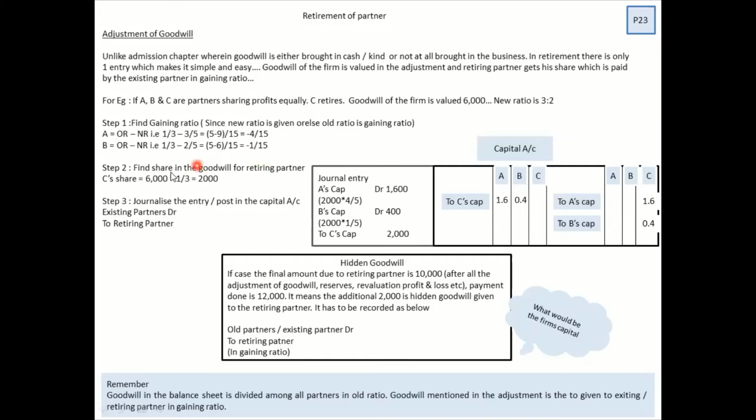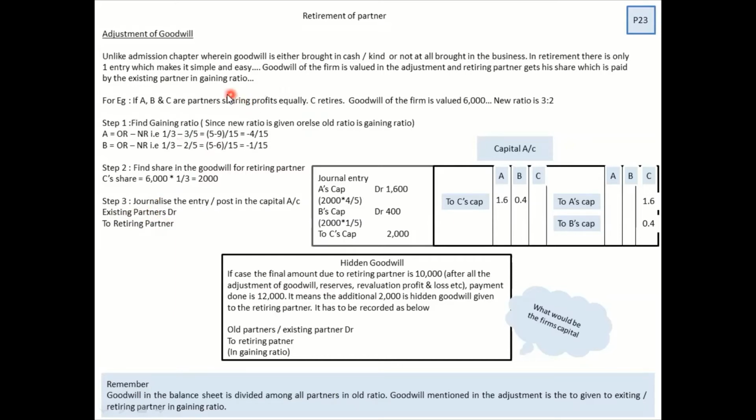The goodwill part in retirement is way too simple because the journal entry is going to be only one, unlike admission where you have cash to goodwill, then goodwill to the old partners. Over here, the existing partner has to pay the retiring partner. But when I say existing partner, he should also be a gaining partner.